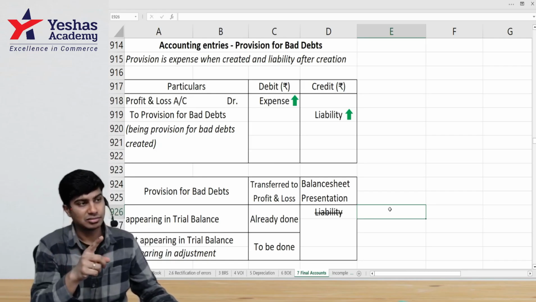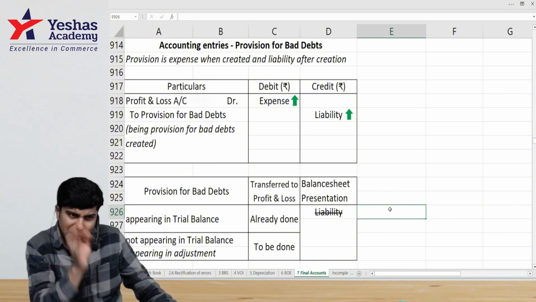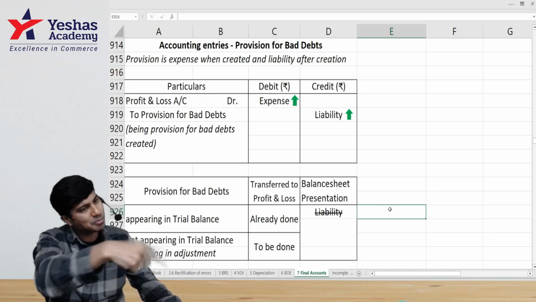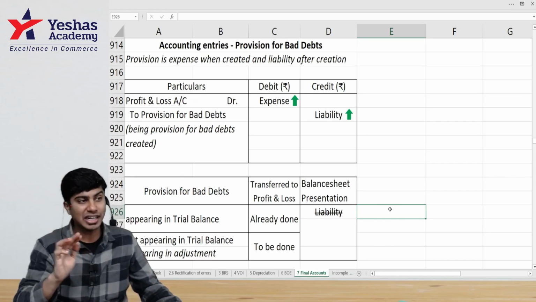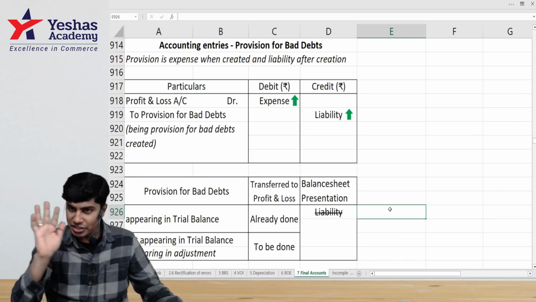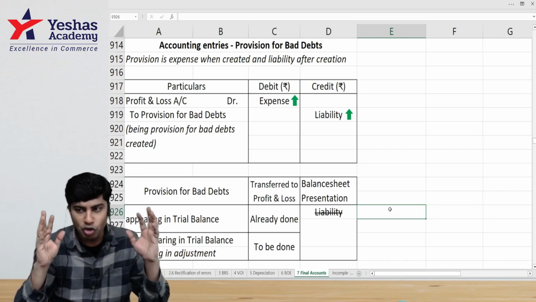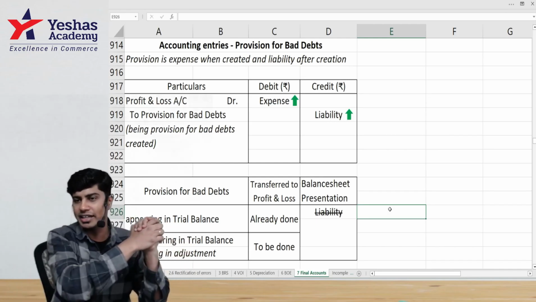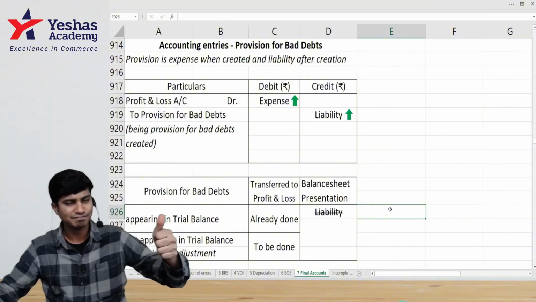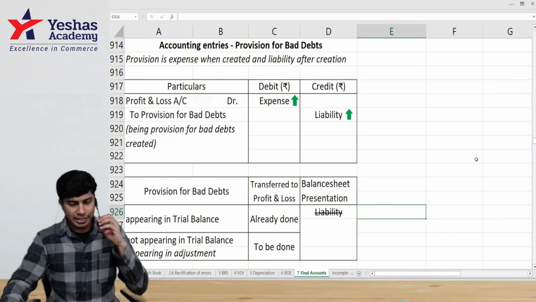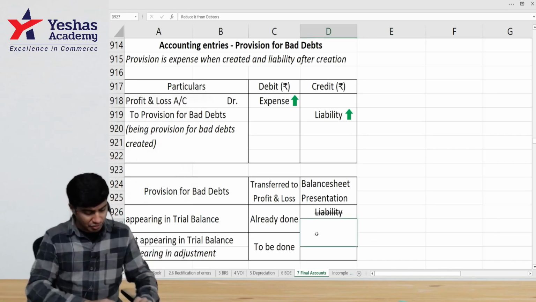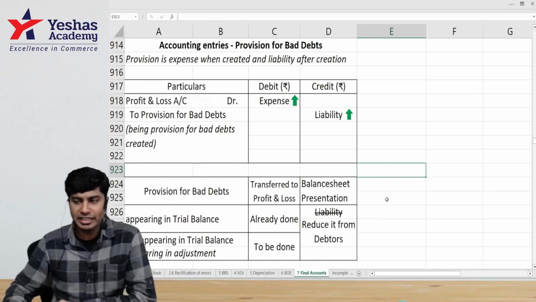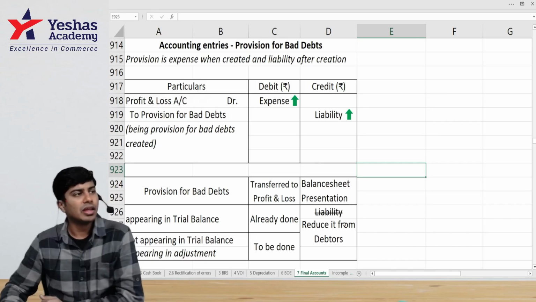1 lakh. And 10,000 is provision. Only in that balance sheet it looks like it is 90. For next year, debtors is not 90. Debtors is 1 lakh, provision is 10,000. So there is no journal entry transferring provision to debtors. Provision is a liability, debtor is an asset. But for the sake of presentation in the balance sheet, we write them on the same side, debtors minus provision. I hope you understood. It is not to be written on the liability side. We would have to deduct it from the asset, which is debtors.